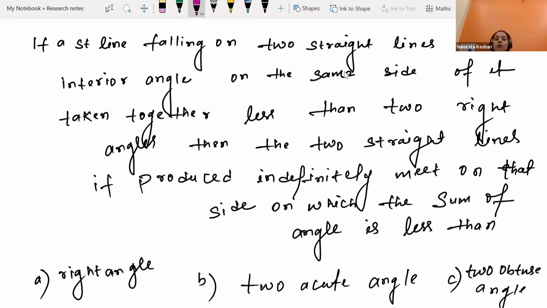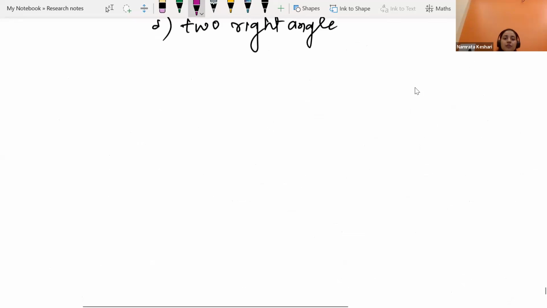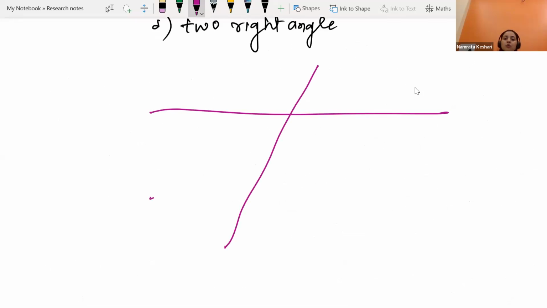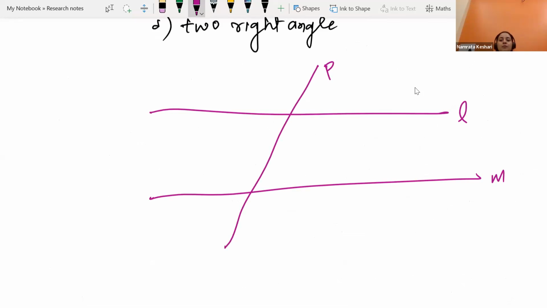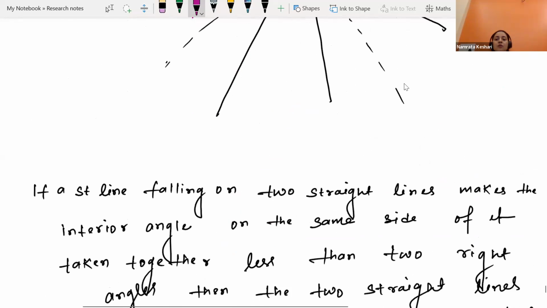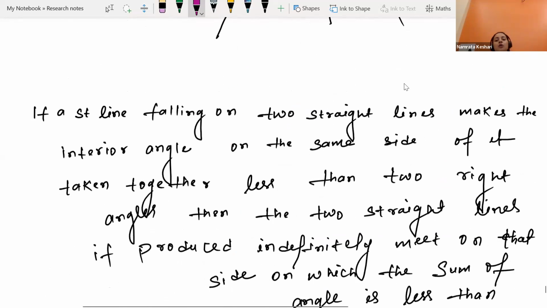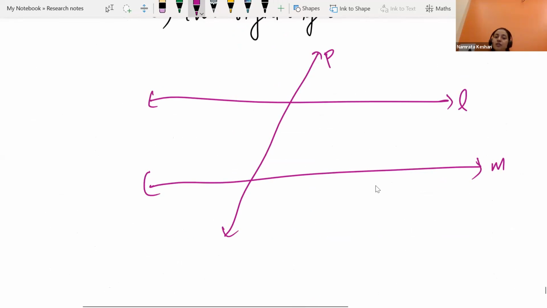If a straight line is falling on two straight lines, say a straight line P is falling on two straight lines L and M. It makes the interior angles on the same side of it, that means these two angles, or maybe these two angles.